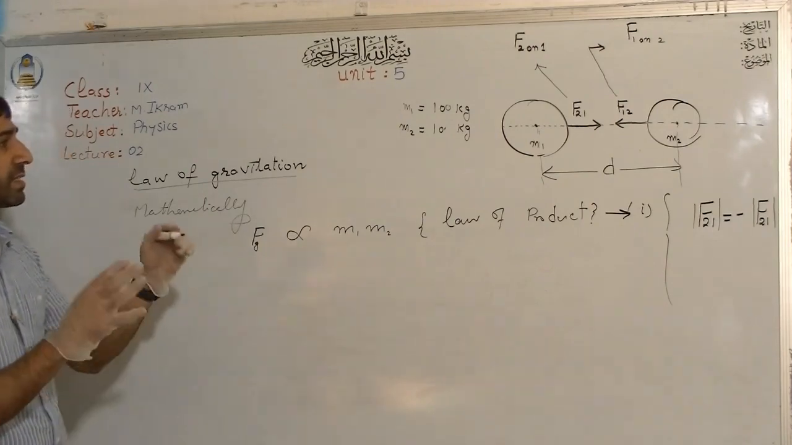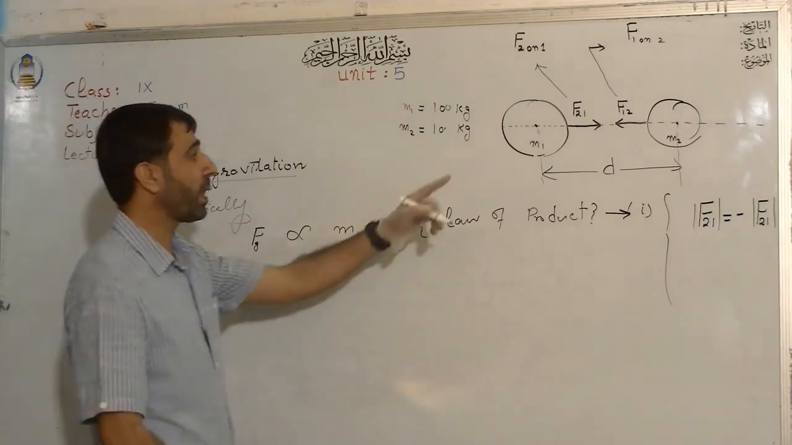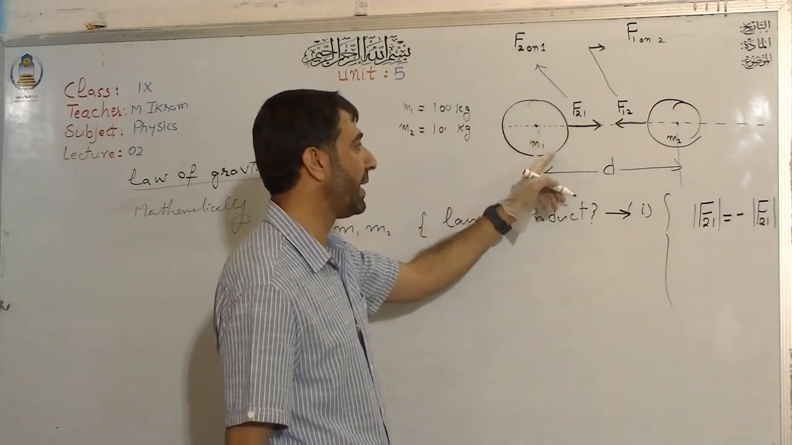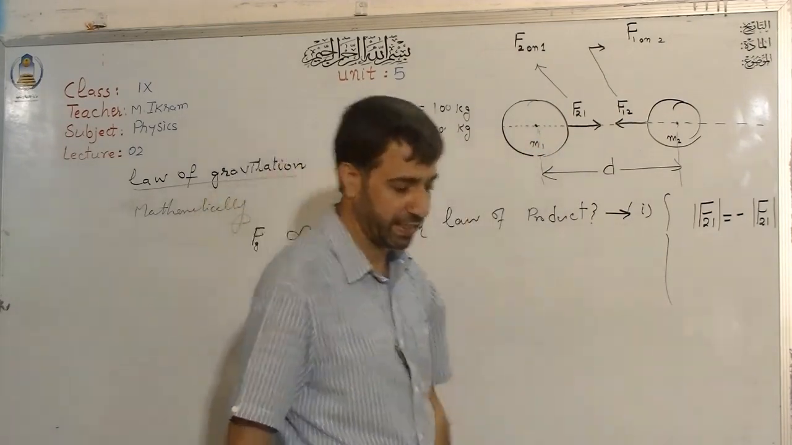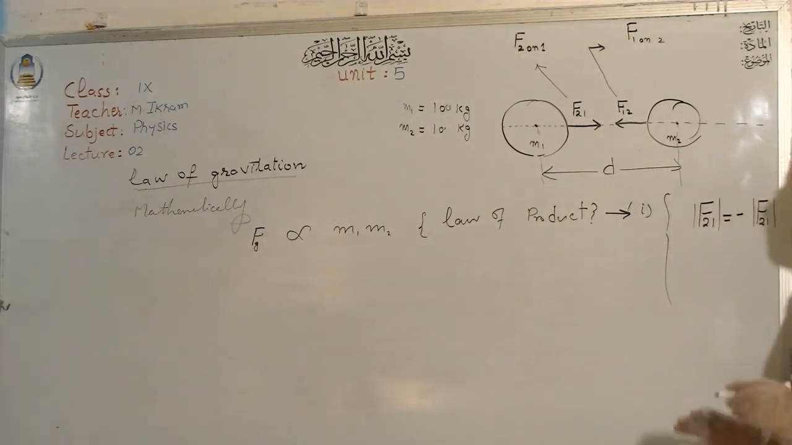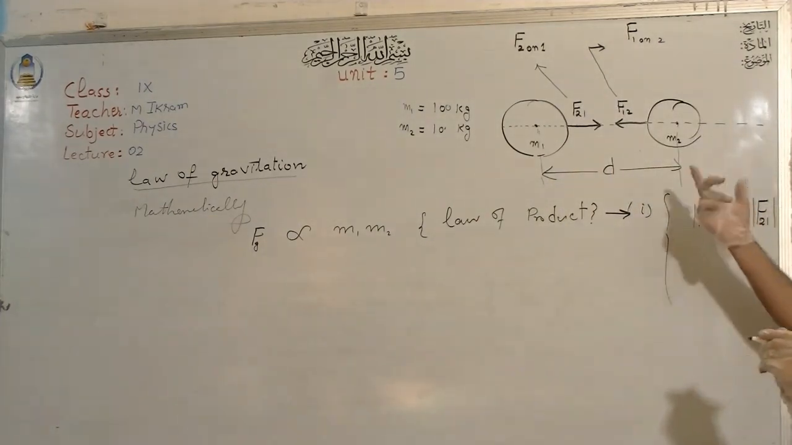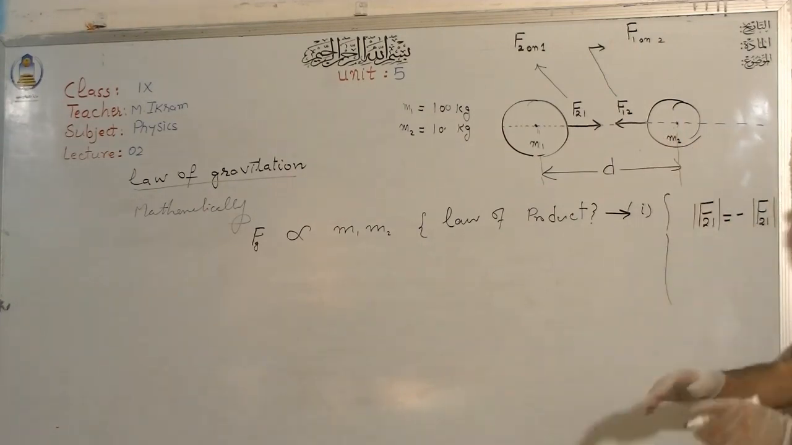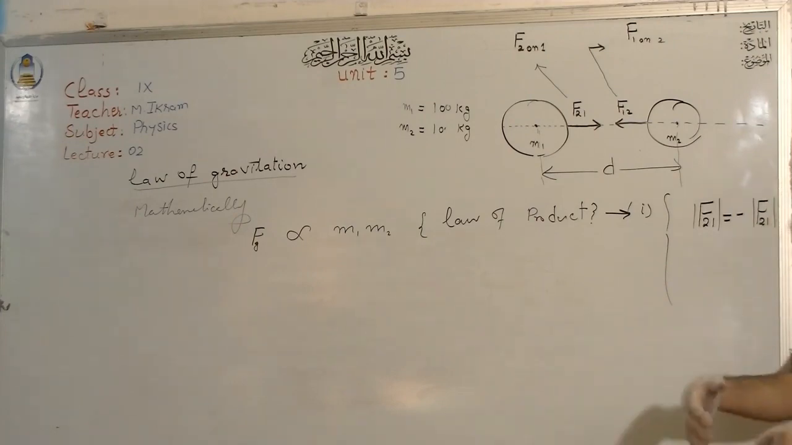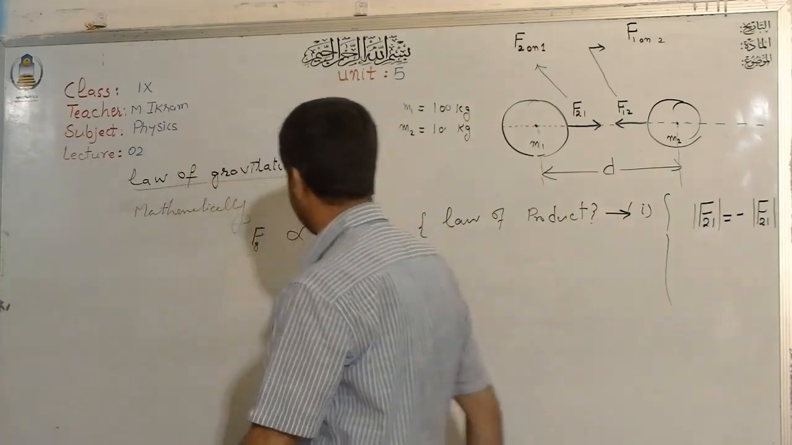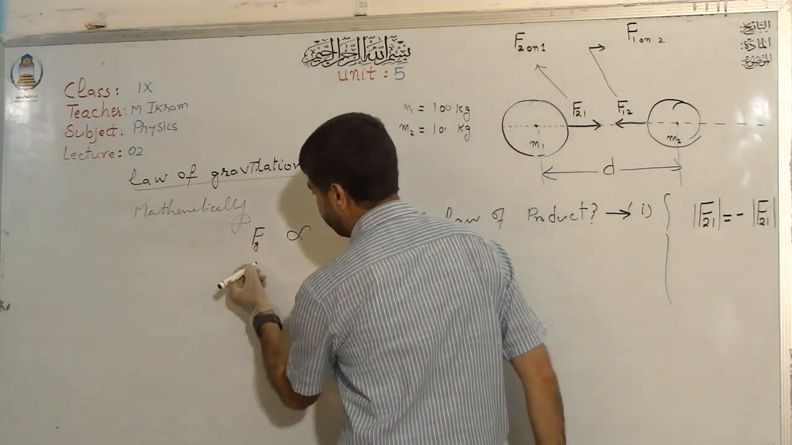Both will exert the same force on each other. The force that body 1 exerts on body 2 is the same as the force that body 2 exerts on body 1. Right? So the magnitude of the force is the same for both bodies. So it does not depend on one body; rather, it depends on the product of the two. Right? The second part of the law of gravitation is the